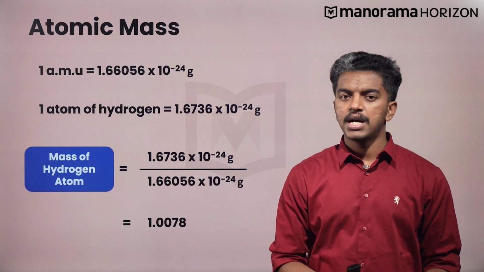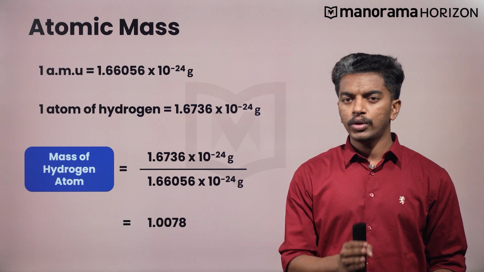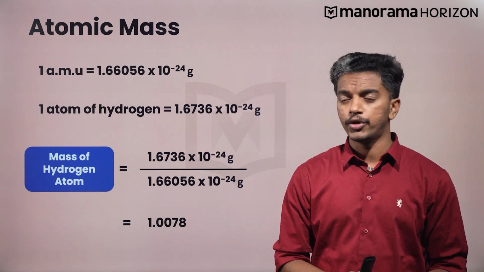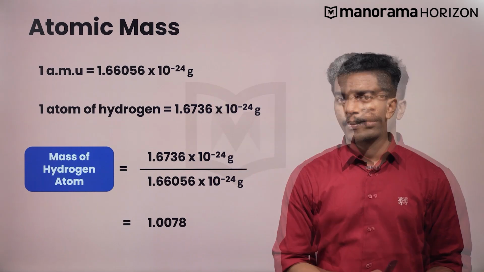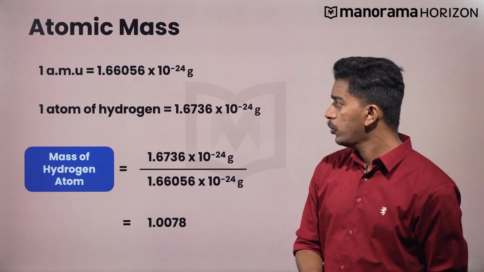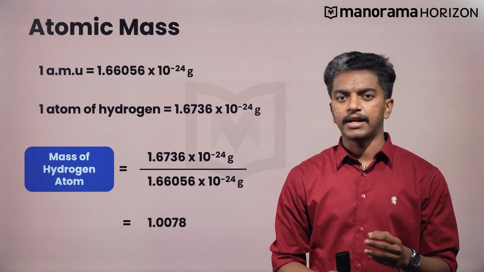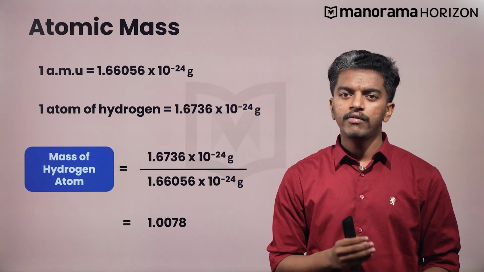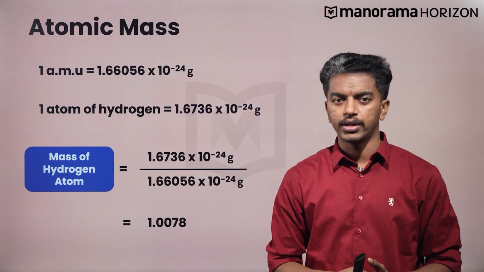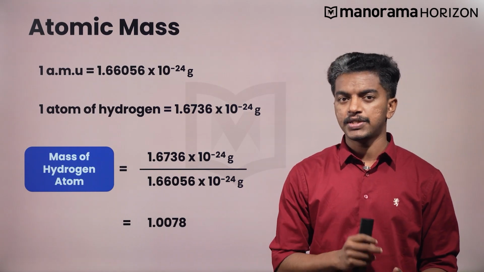Let us calculate the mass of hydrogen in terms of atomic mass unit. We already know that the value of 1 atomic mass unit is 1.66056 × 10^-24 gram. The mass of 1 atom of hydrogen is 1.6736 × 10^-24 gram. So, to calculate the mass of a hydrogen atom in terms of atomic mass unit, we will divide the mass of 1 atom of hydrogen by the value of 1 atomic mass unit. The answer we get is 1.0078 atomic mass unit.